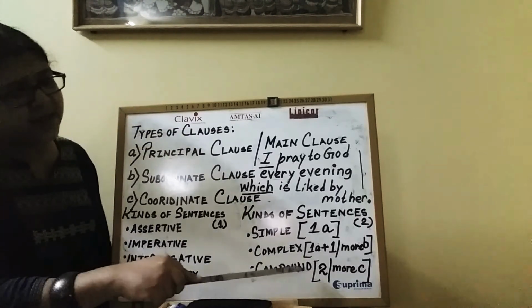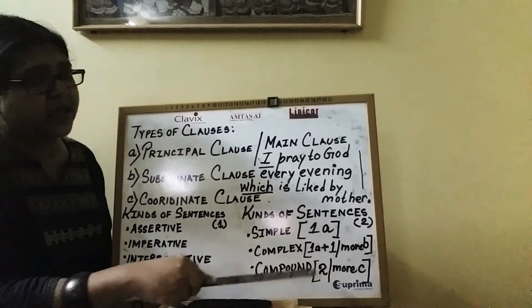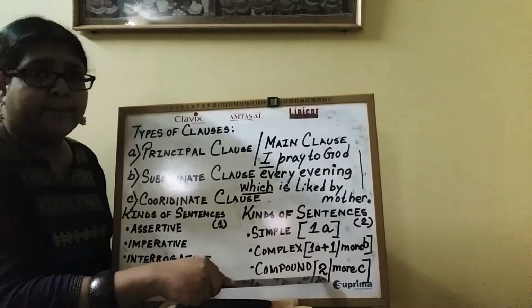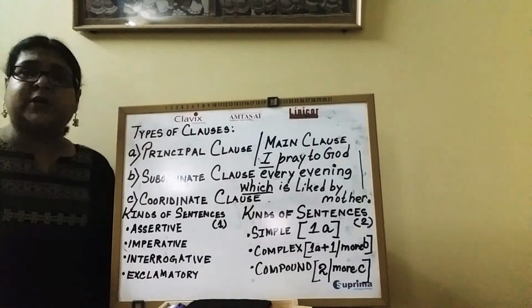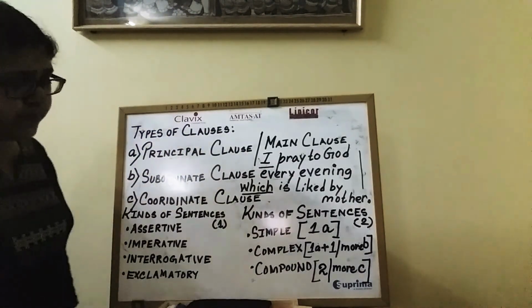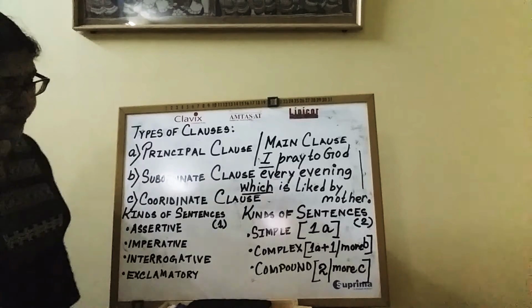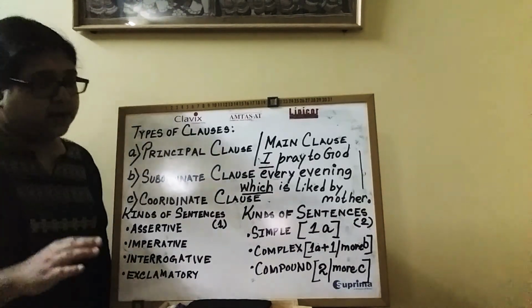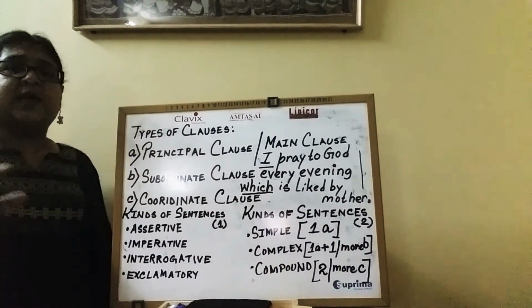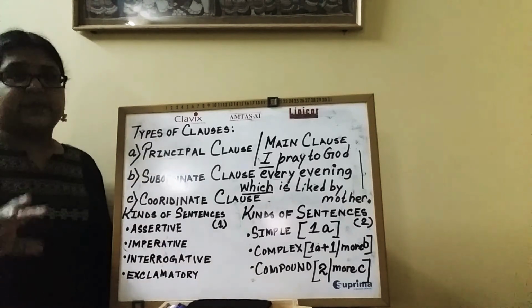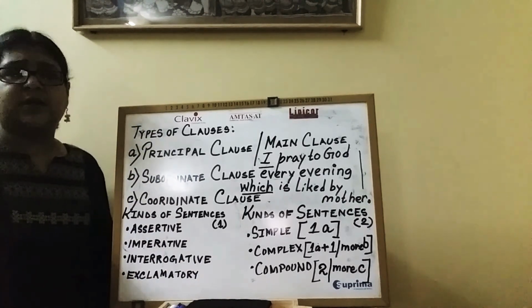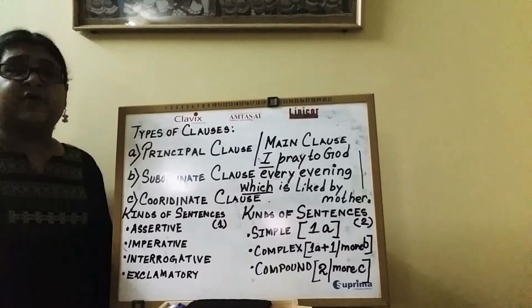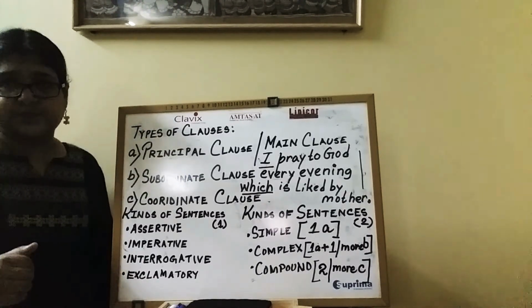Now, as it says that a compound sentence may have minimum two or more than two coordinate clauses. Okay? So, a compound sentence is, as I have given you the example, Radha believes in God, but Ravi does not believe in God.